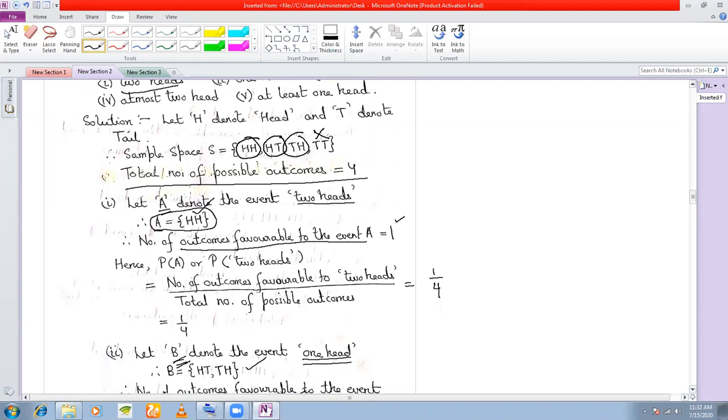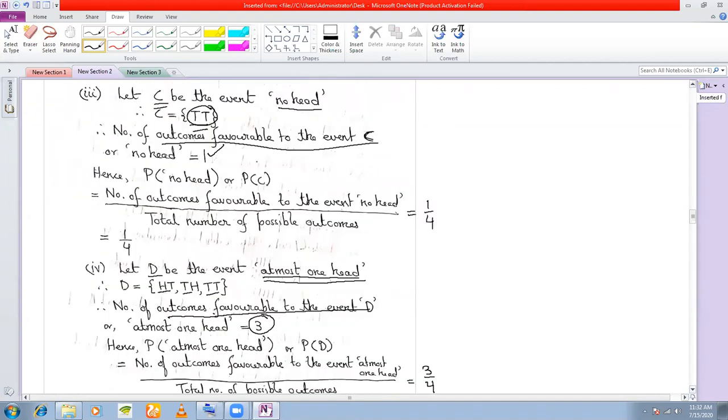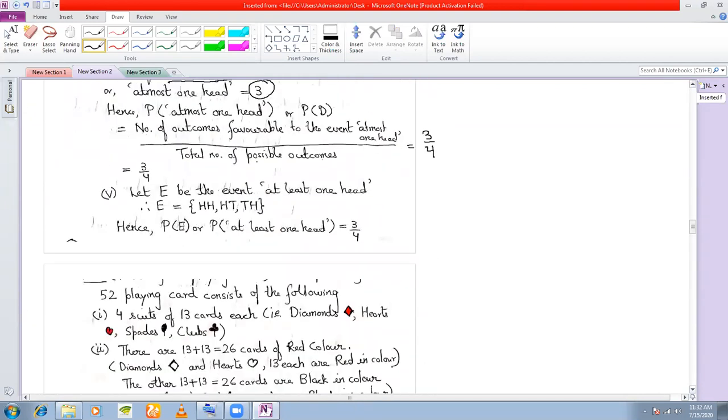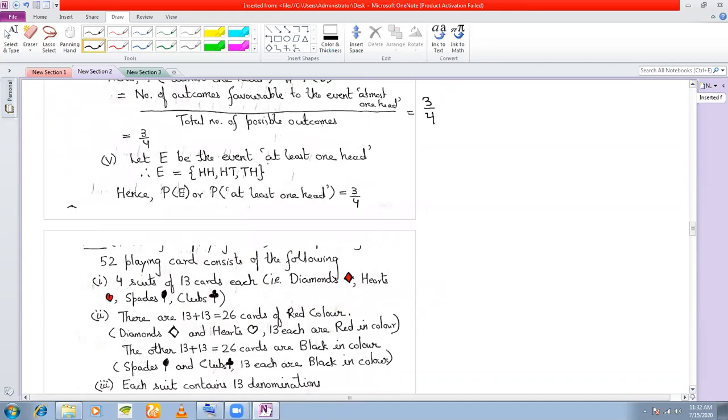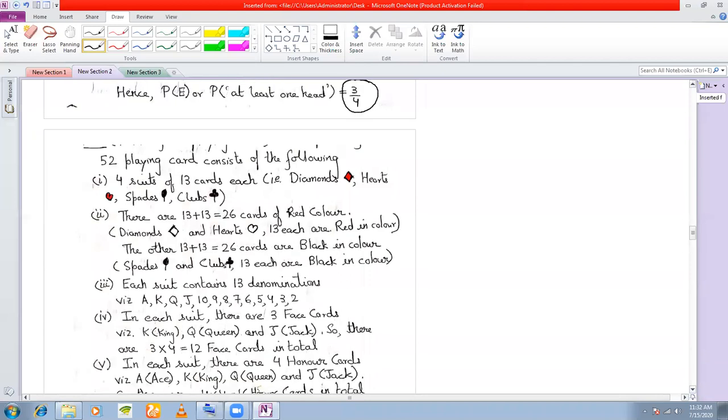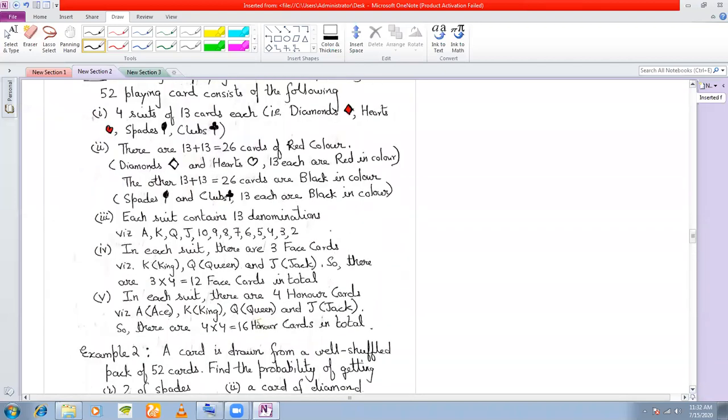So that means the set of events will become HH, HT, and TH. And how many outcomes are favorable? There are three outcomes, isn't it? So my probability will become 3 by 4. Okay. Now comes the structure of cards.